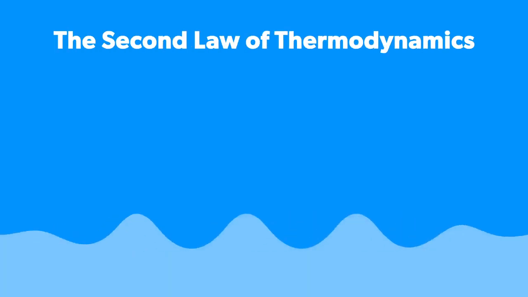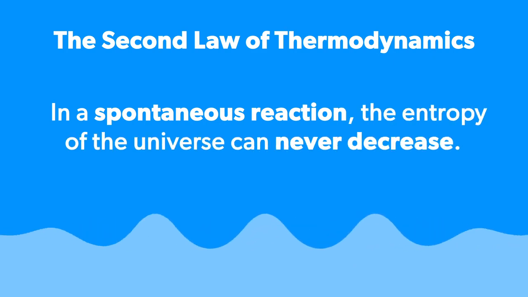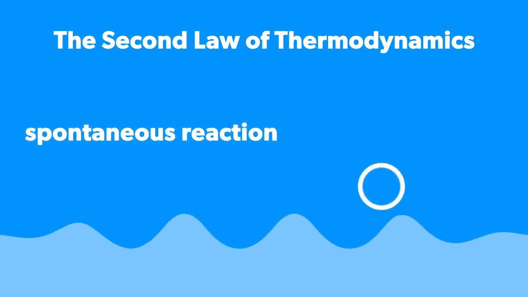I hope you now understand why entropy is not actually randomness or disorder, as well as why this definition can be misleading. Therefore, this Rubik's Cube, although very random and disordered, has a very low entropy. The second law of thermodynamics states that in a spontaneous reaction, the entropy of the universe can never decrease. A spontaneous reaction is one that occurs without continuous human intervention.